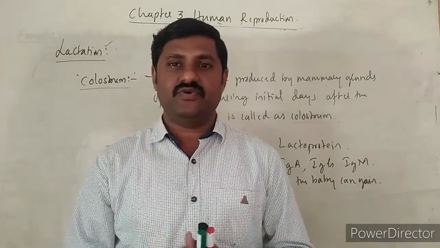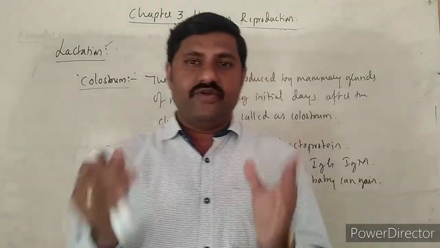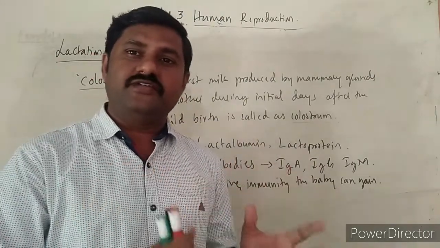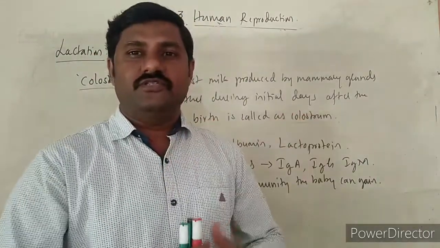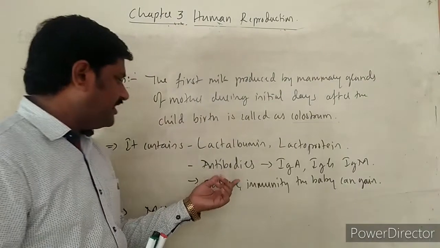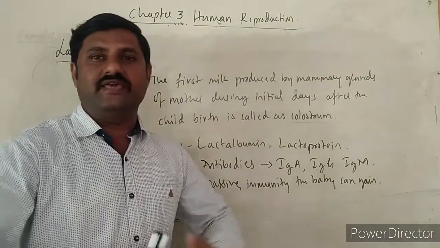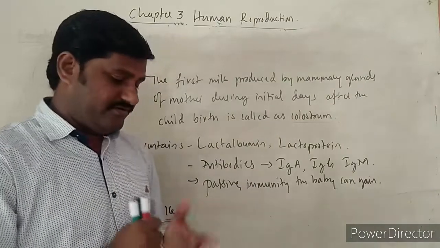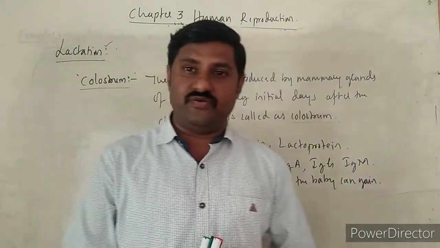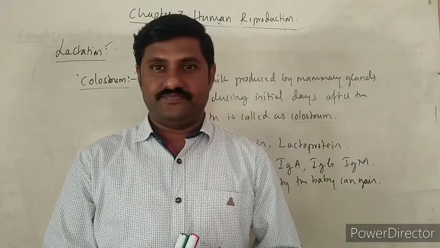They recommend this one. Why? Because whenever the mother feeds her milk to the baby, it can get the passive immunity or the immune power, right? And one more thing we must remember over here, what is that?